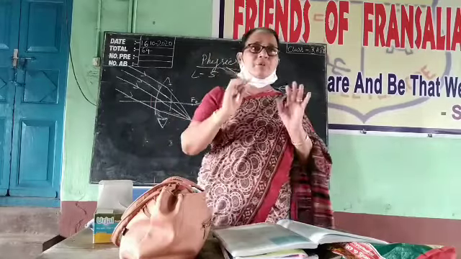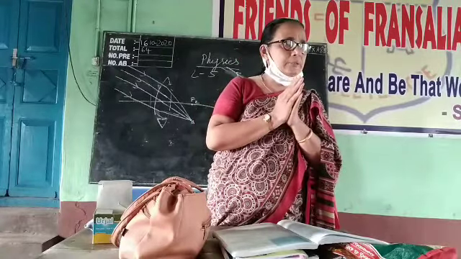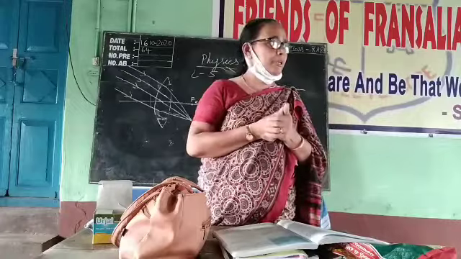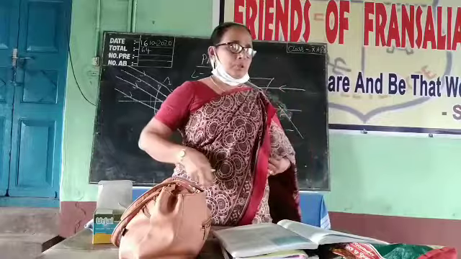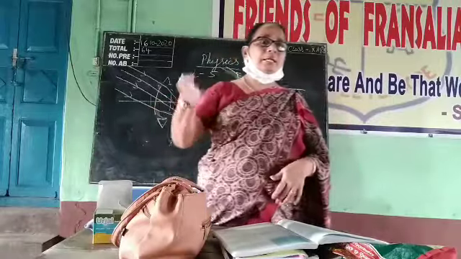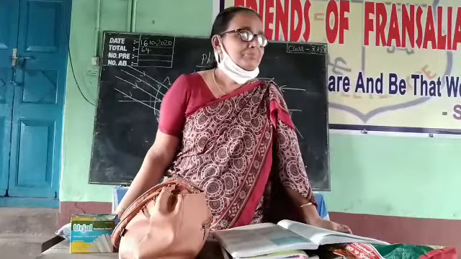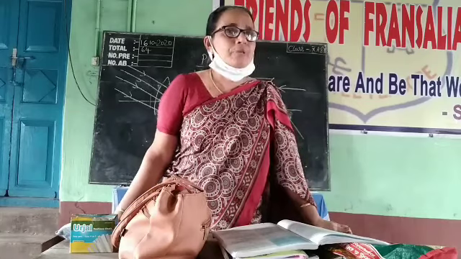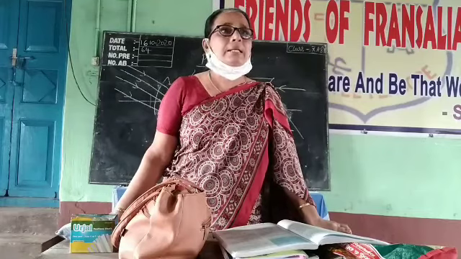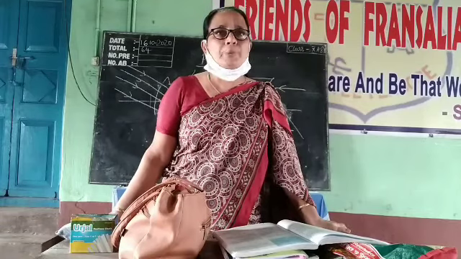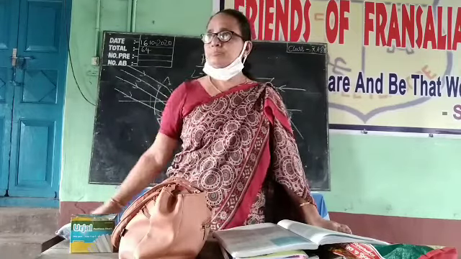So we have taken some convenient rays. In the spherical mirror we had 4 convenient rays. Can you say what those 4 convenient rays are? Those who can remember, you can tell. Yes, Lohit. Tell the reflection also. What will be the reflected ray? It will pass through the focus in the case of the concave mirror, and in the case of the convex mirror, it appears to be passing from the focus. Yes. Okay, another one.